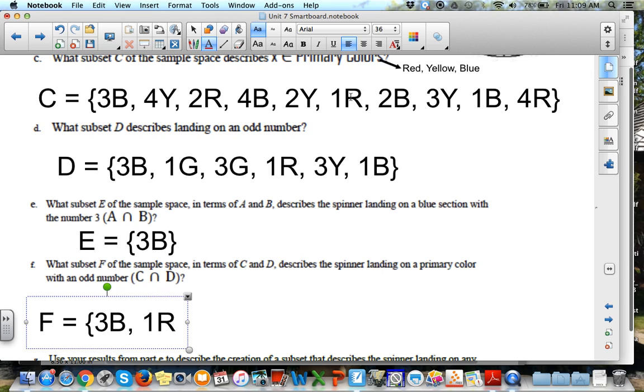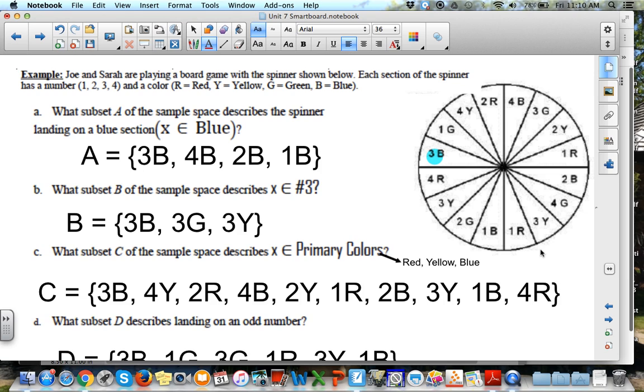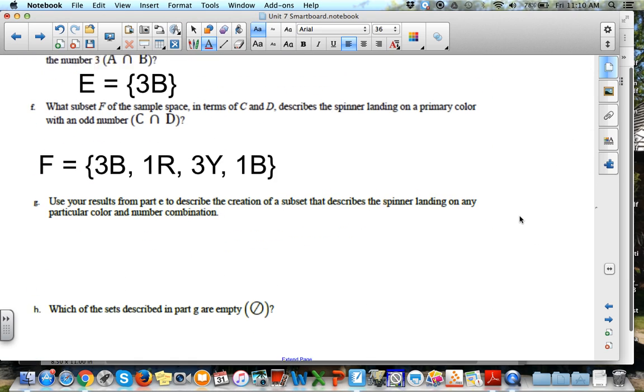They do both have a 1R, so that's something they have in common, so they can intersect. They do not both have a 2B. They do have a 3Y, so we're going to list that. They're intersecting there. They have those in common. Do they both have a 1B? Yes, 1B. And they do not both have a 4R. So there are 4 elements that subset C and subset D both have in common. Because again, if we think back to our chart, that upside down U means intersect. Where do they intersect? What do they have in common?